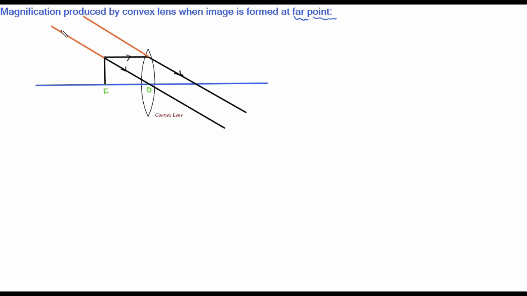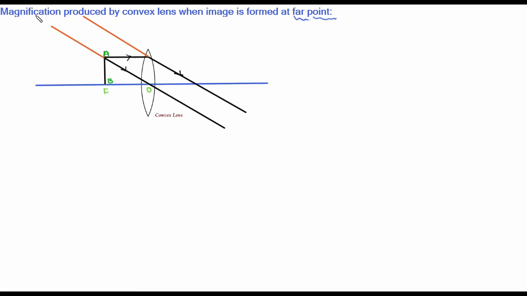Okay, so the object name is A, B. The image will be A dash, B dash. I am not going to draw the image, because it is understood that if you draw the ray diagram this way without drawing the image, it means that the image is formed at infinite distance.